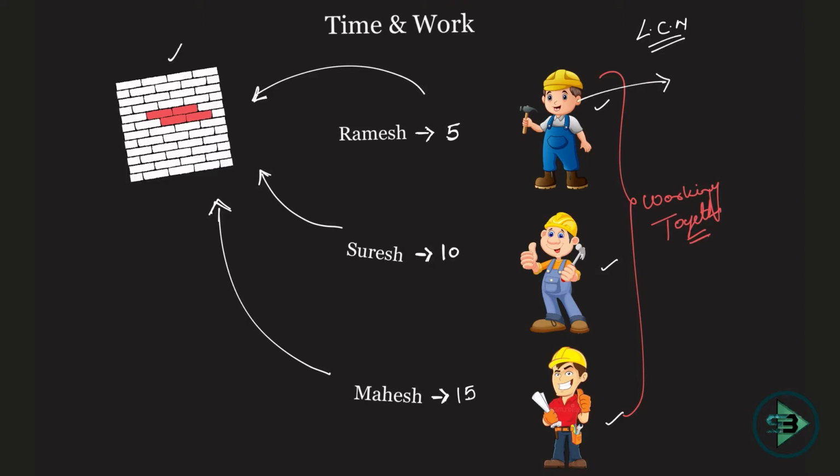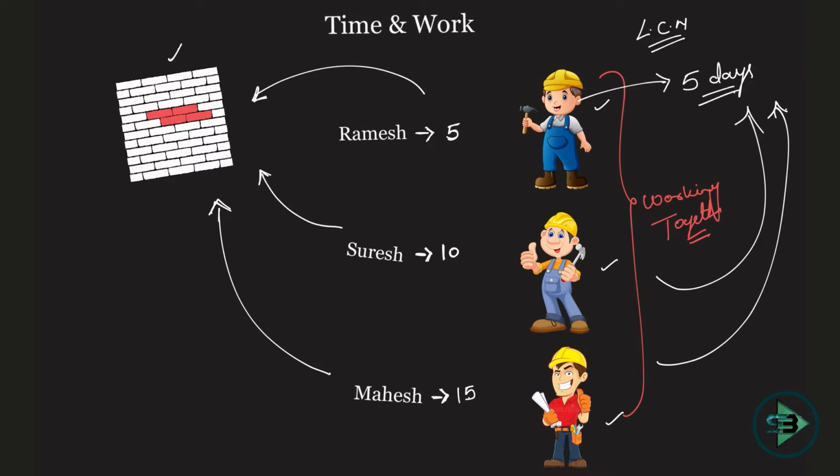Ramesh working alone can make this wall in 5 days, without the help of anyone. Now when they are working together, actually Suresh and Mahesh, you can say, are helping Ramesh. If they are working together, you can say Ramesh was working alone, doing it in 5 days. Now he is helped by Suresh and Mahesh, as all three are working together.